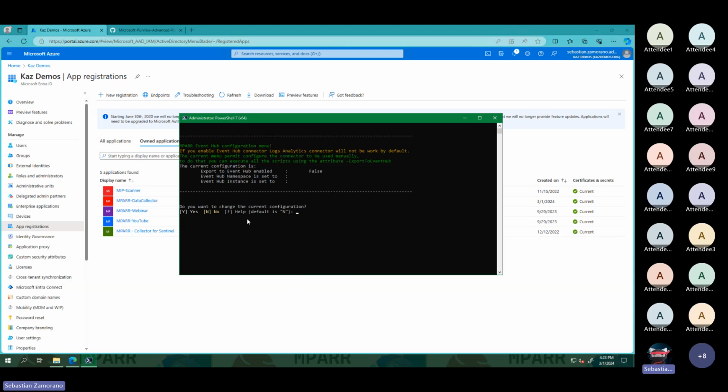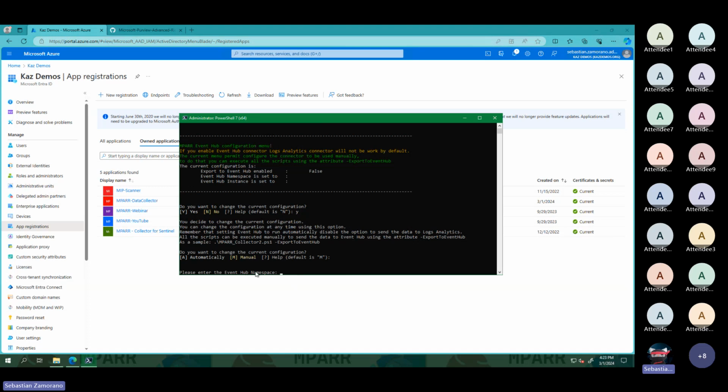Let's see. I want to change the configuration. I will say yes, but I want to maintain the execution of those scripts as manual and not automatically send all the data to Log Analytics. But if I need to send some information to Event Hub, I can do it manually.